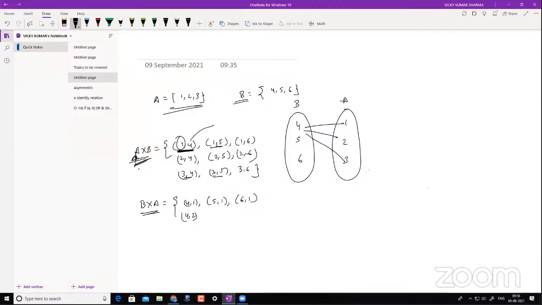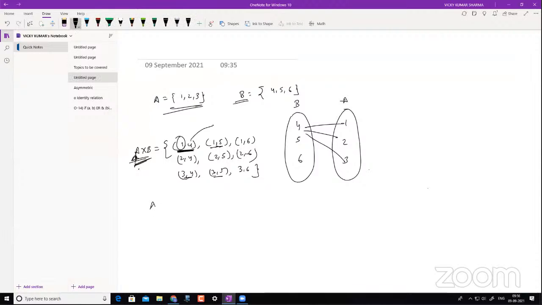Now you might be curious: if this is A cross B, and B cross A is also done, can we also write some set as something like A cross B cross C? Then yes, even that is possible. And then it will be the Cartesian product of 3 sets that time, okay?